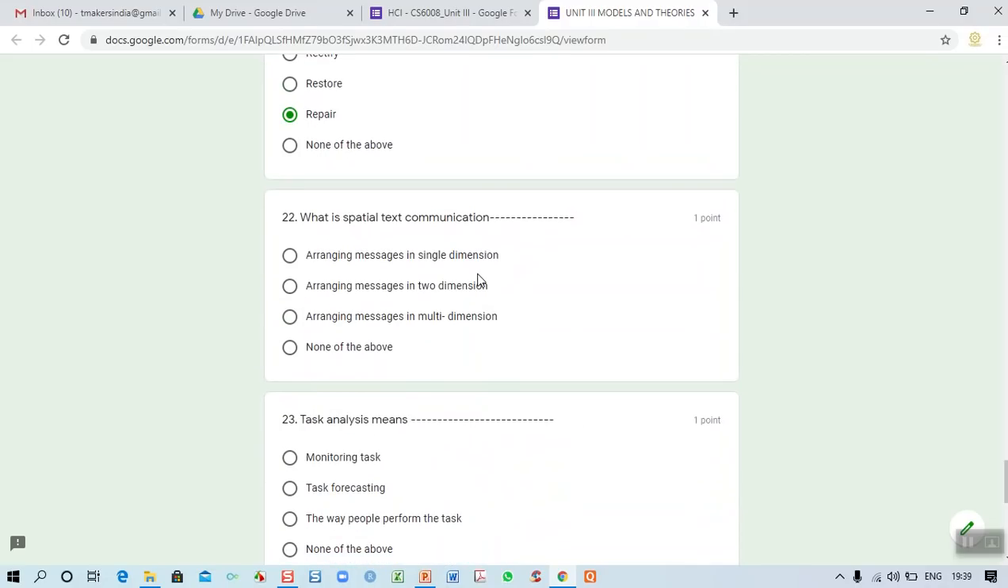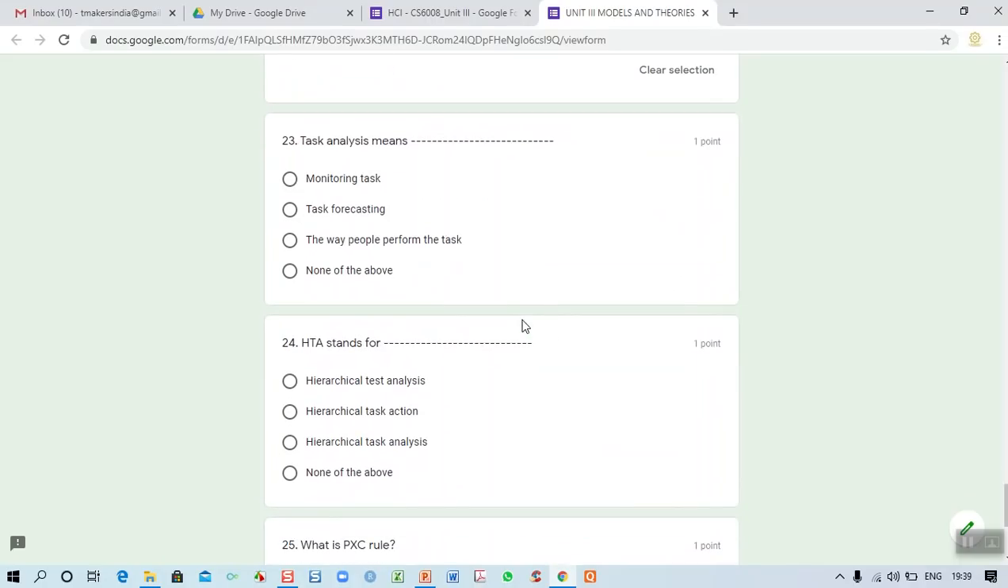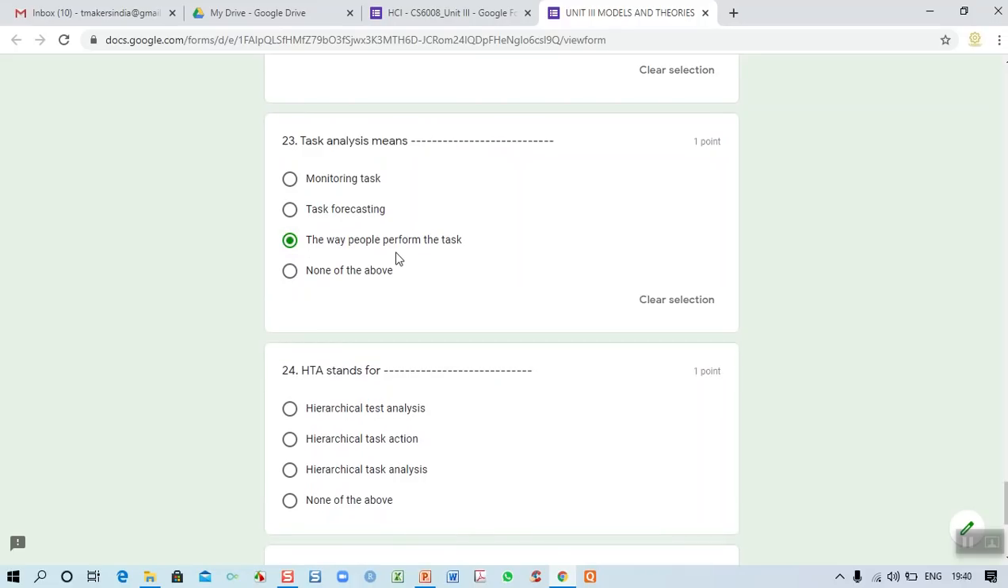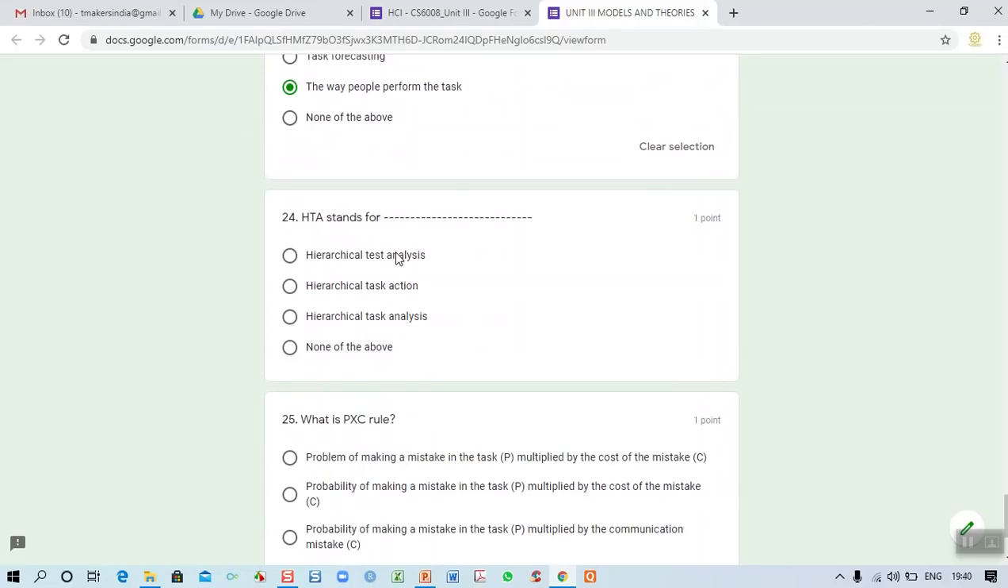And 22, what is spatial text communication? Spatial text communication is arranging messages into two dimensions. And the 23rd one, what is the meaning of task analysis? The 23rd is the way people perform the task. We will be analyzing the task, that is called task analysis. So whether they have completed the task or not, the way people perform the task.